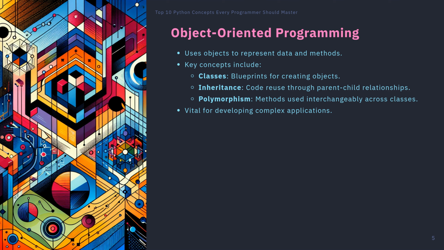Inheritance allows one class to inherit the properties and methods of another, promoting code reuse. Polymorphism enables methods to be used interchangeably across different classes. Understanding OOP principles is vital for developing complex applications and allows for better organization and scalability of your code.